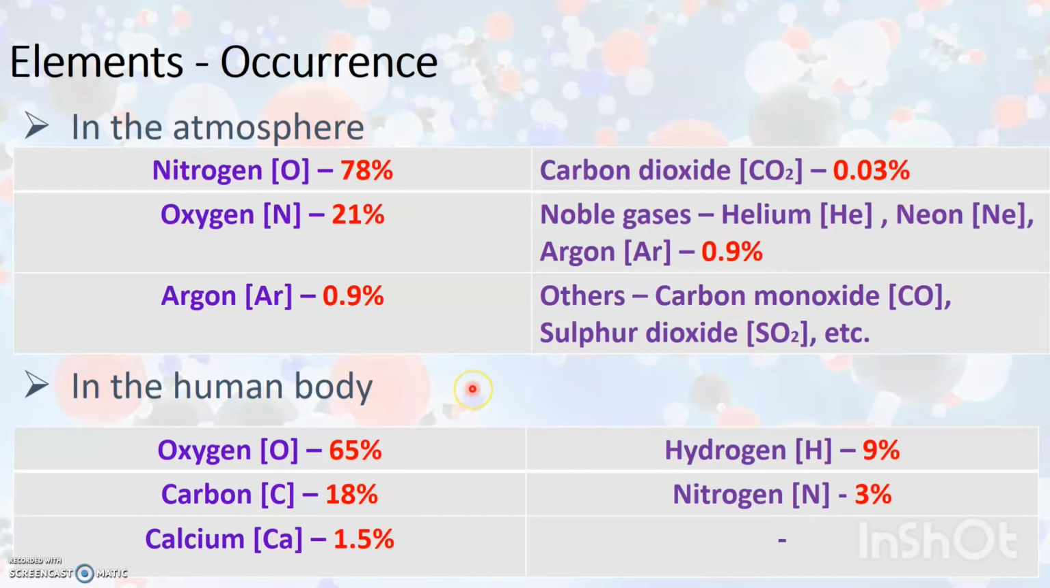93 to 95% of the atoms of human body is made up of 5 main elements, that is oxygen, carbon, calcium, hydrogen and nitrogen, out of which 65% of the human body is made up of oxygen, 18% is made up of the element carbon, 1.5% is made up of the element calcium, 9% of hydrogen and 3% of nitrogen.